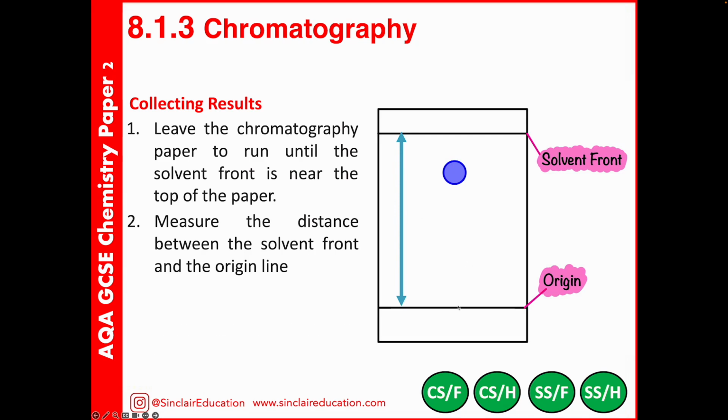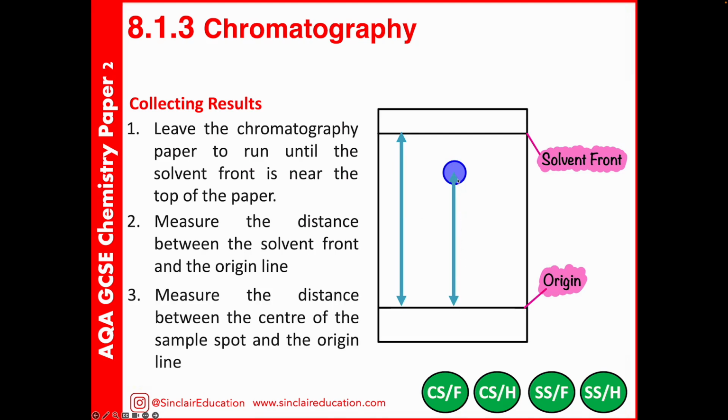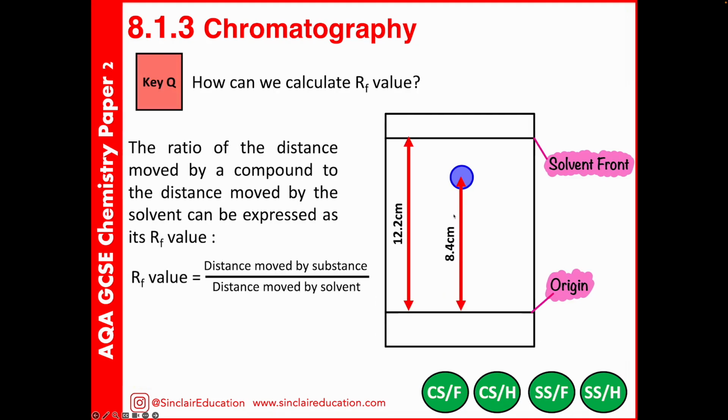We will then do the same, but for the spot. Now, this is where mistakes come in. You need to measure from the origin line to roughly the centre of the spot. Some people go to the bottom, some go to the top, and it causes inaccuracies. You aim for the middle. Whatever unit you've measured this value in, do the same over here. So if you measured this in centimetres, also measure this in centimetres. Whichever unit you choose is normally fine, provided they're both in the same units.